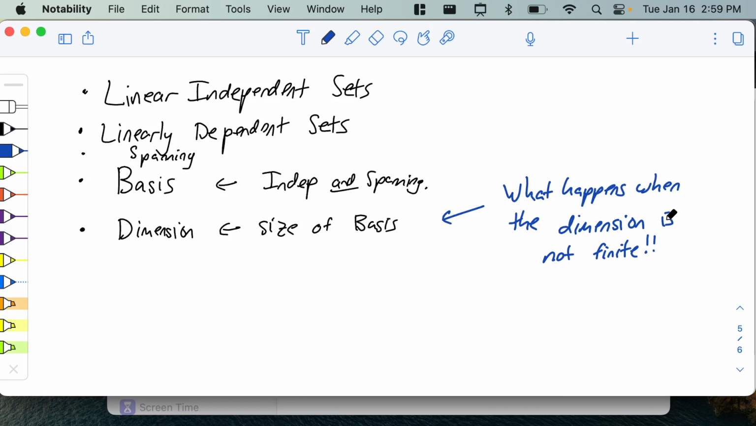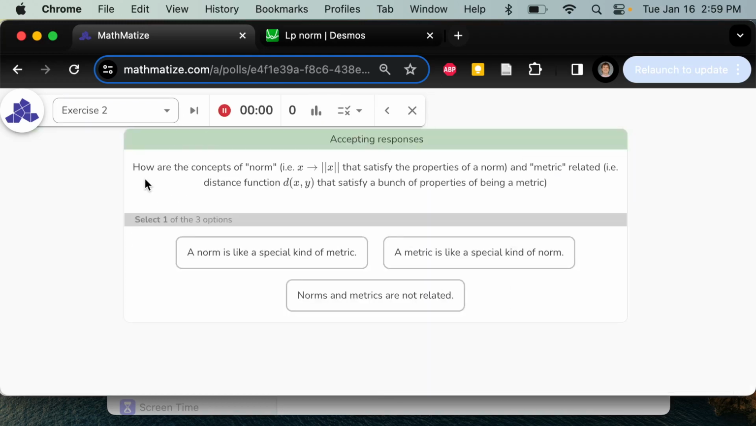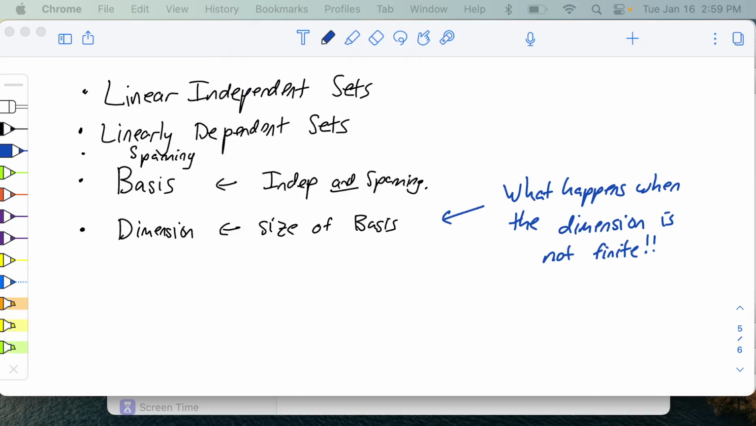Okay, so these are all concepts we've seen before. And I have some examples. What was the next question I had? Okay, yeah, this is about norms. We're going to get to norms in a second. Okay, ignore that for now.